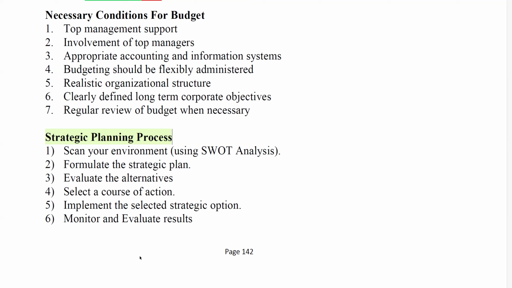That's our external environment and internal environment, usually to establish what opportunities and threats from the external environment and what strengths and weaknesses from our internal environment, hence a SWOT analysis. Then from there, we formulate a strategic plan. Then we evaluate the alternatives, select a course of action from those alternatives, and implement the selected strategic options. Then from there, we now monitor and evaluate those results.